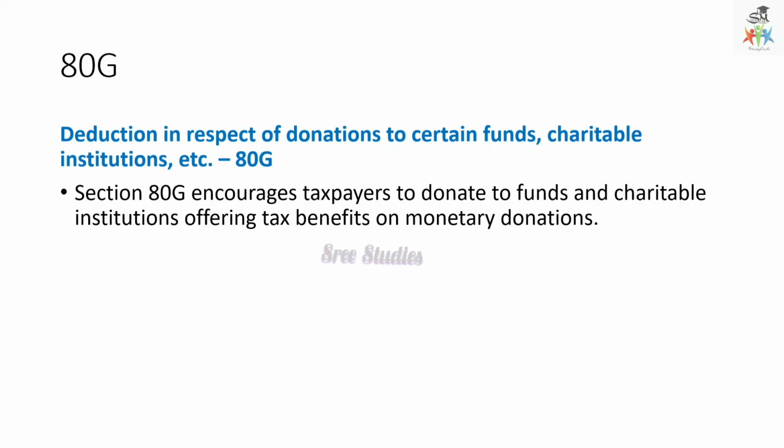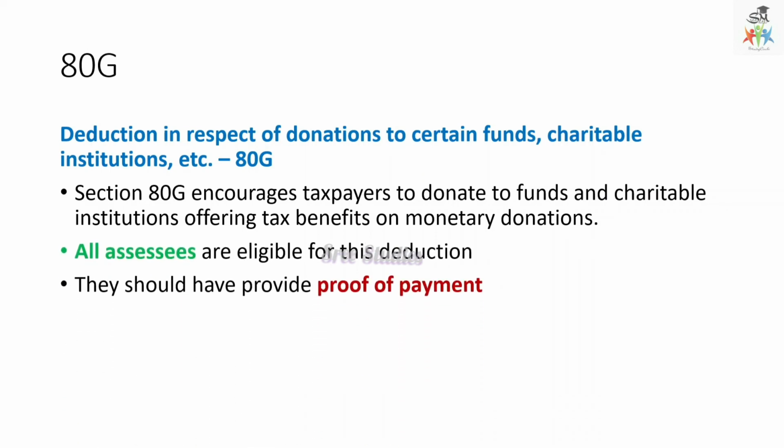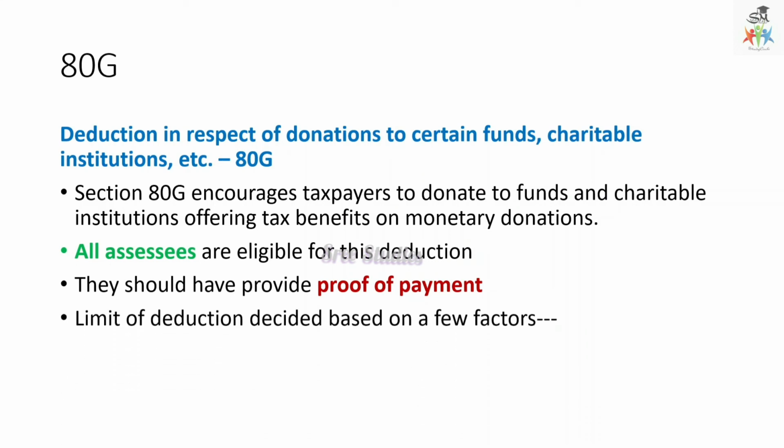The next one is 80G. The deduction in respect of donations to certain funds or charitable institutions, etc. Section 80G encourages taxpayers to donate to funds or charitable institutions, offering tax benefits on monetary donations. So it is about encouraging donations to the needy. All assessees are eligible for this deduction. The assessee should have the proof of payment, and the limit of deduction is decided based on a few factors.